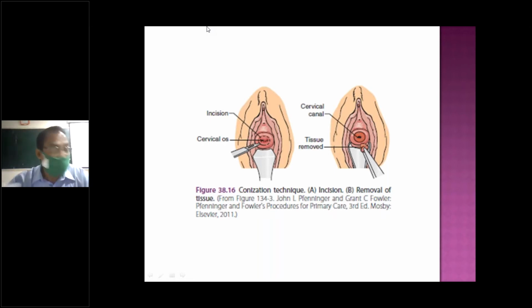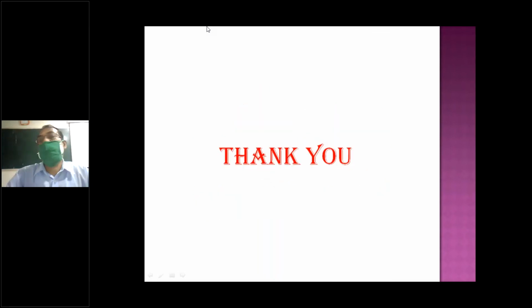If tissue is removed and the patient later becomes pregnant, then there may be cervical incompetence, leading to preterm delivery. So that is all about CIN.